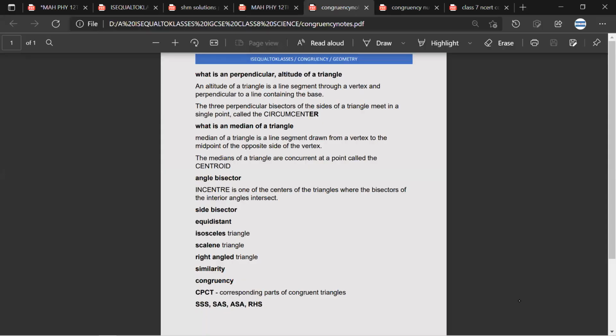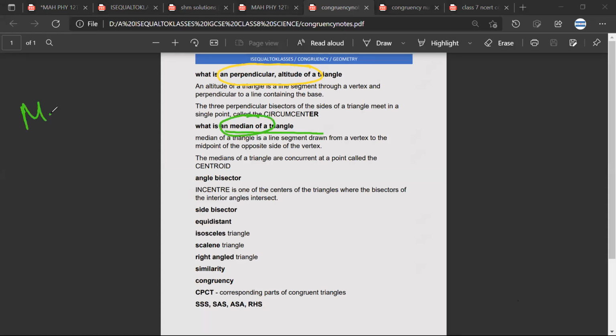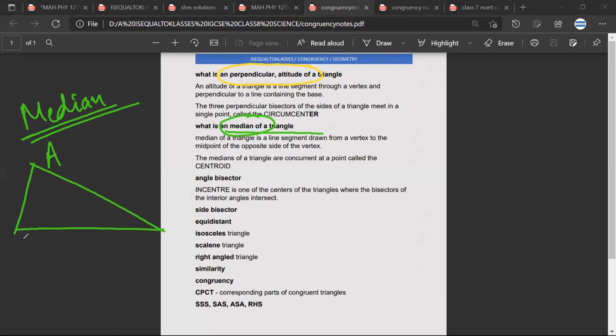Another word that you will meet again and again is the median. Now, what is a median? If I have a triangle like this, ABC, then median implies that if P is the midpoint of side AC, then BP is a median.